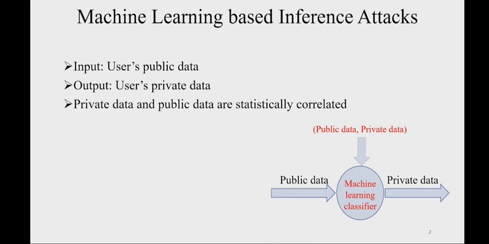In machine learning-based inference attacks, the input is users' public data, and the output is users' private data. Basically, the attacker can collect some public data as well as private data from users who disclose their private data to train a machine learning classifier. Then the attacker can use the classifier to infer the private data of users who do not disclose their private data. The attacker can successfully infer users' private data from their public data because these two are statistically correlated.